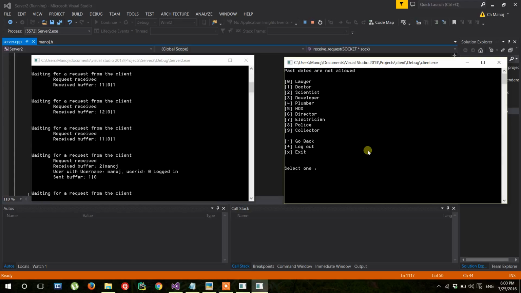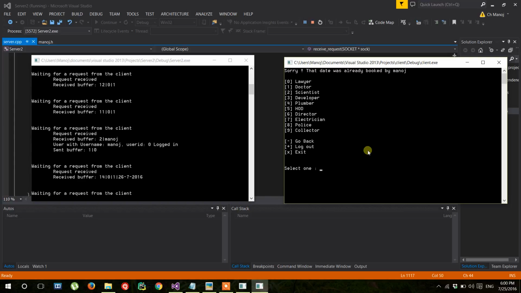Oh, okay, we have given a past date. Let us give an invalid date. Enter date invalid. So let us give a valid date and let us book an appointment for a doctor for tomorrow, 26/7/2016. Oh, that date was already booked by Manoj previously.